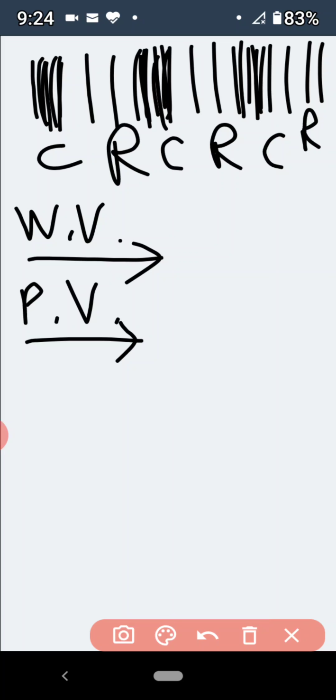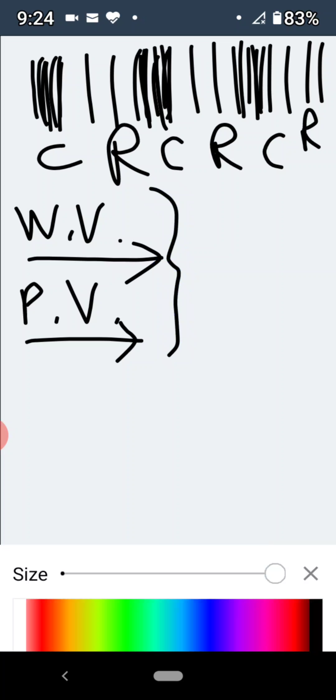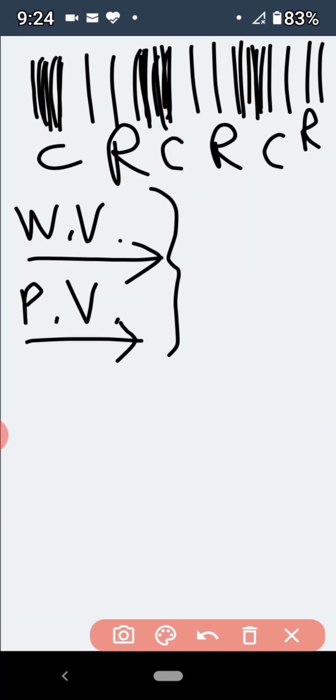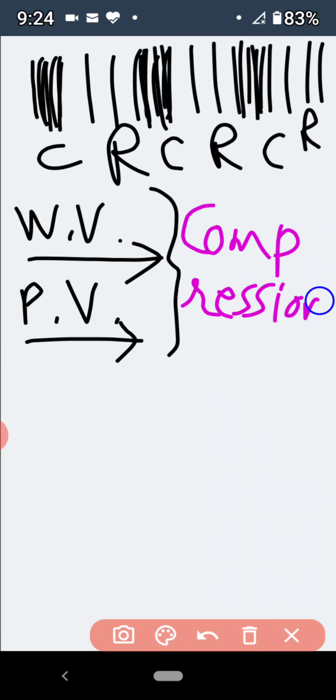If both directions are the same, then we call that region a compression. Means when wave velocity and particle velocity are in the same direction, let us consider it a compression.